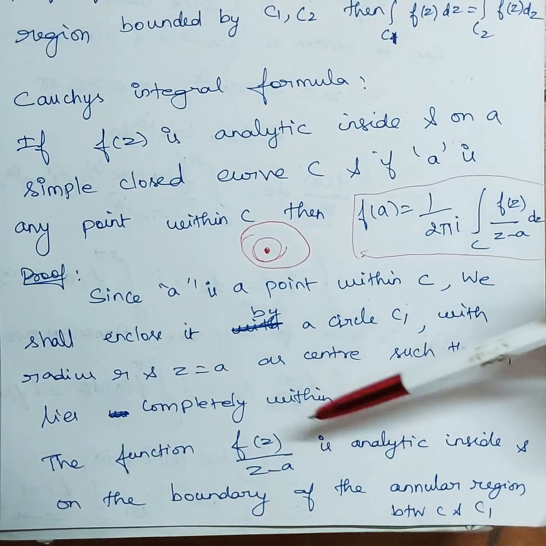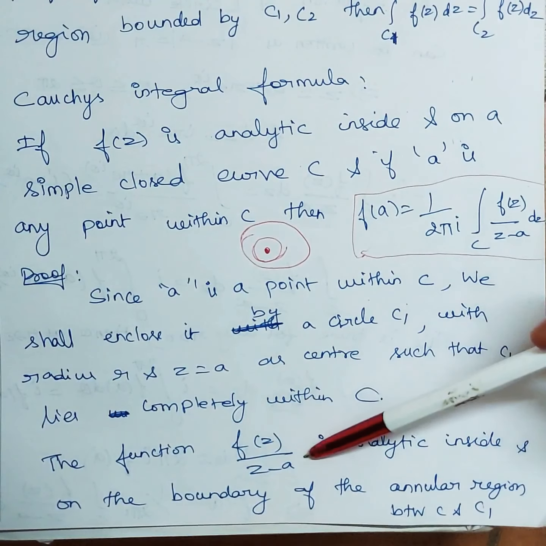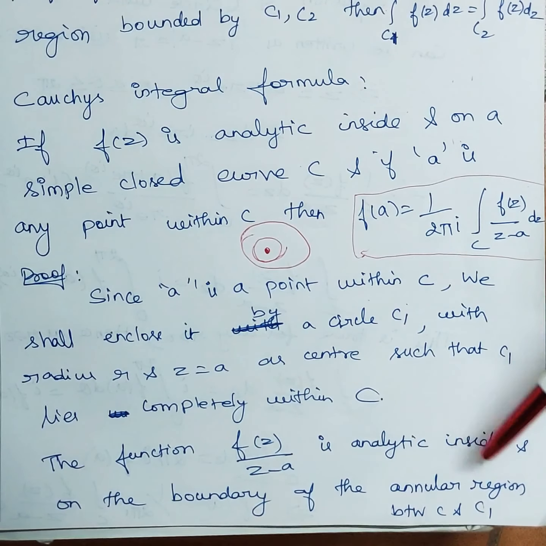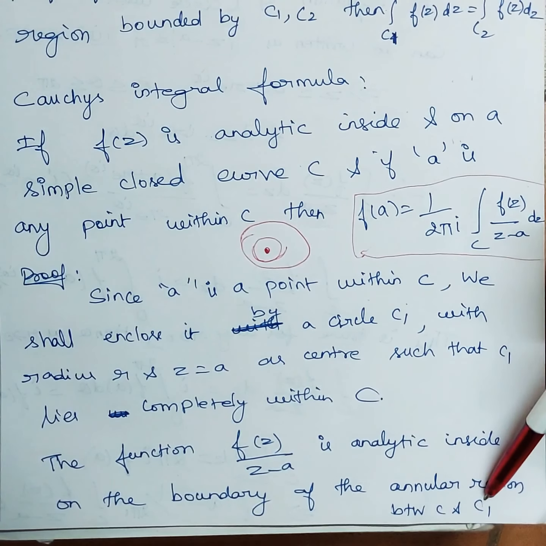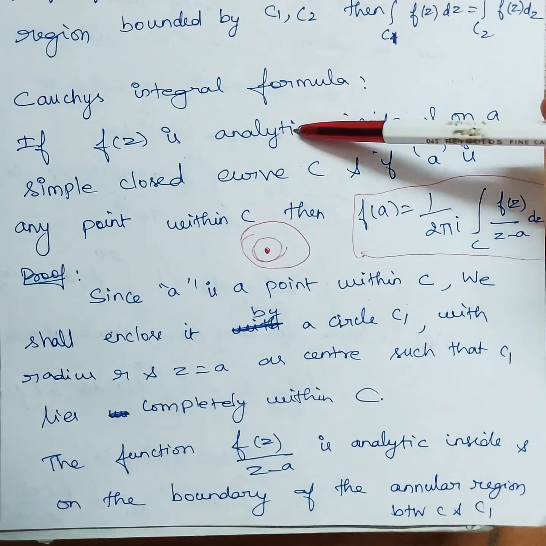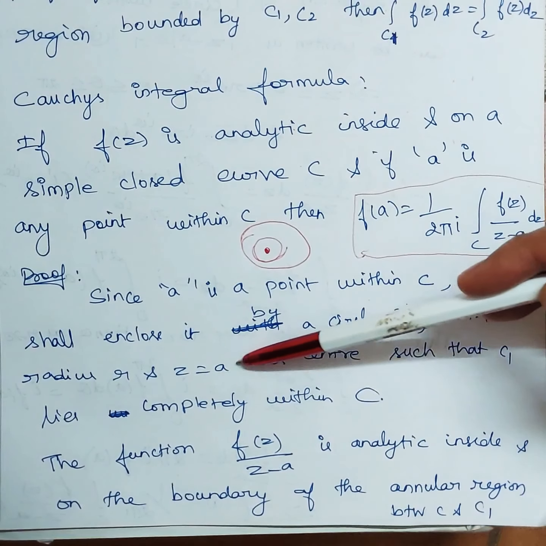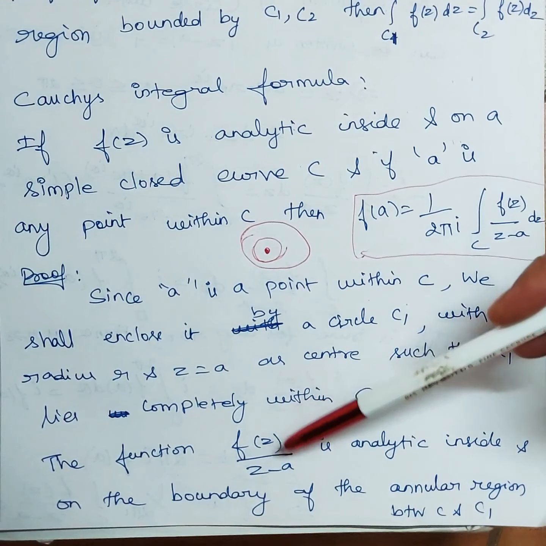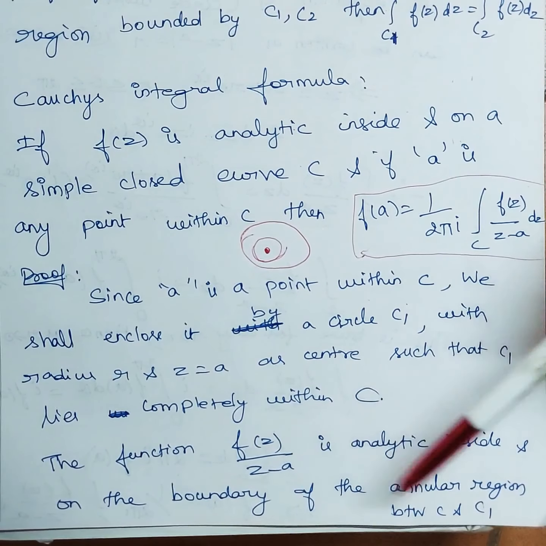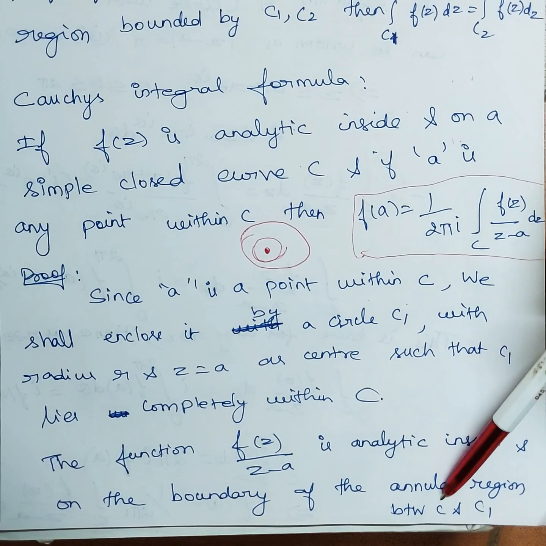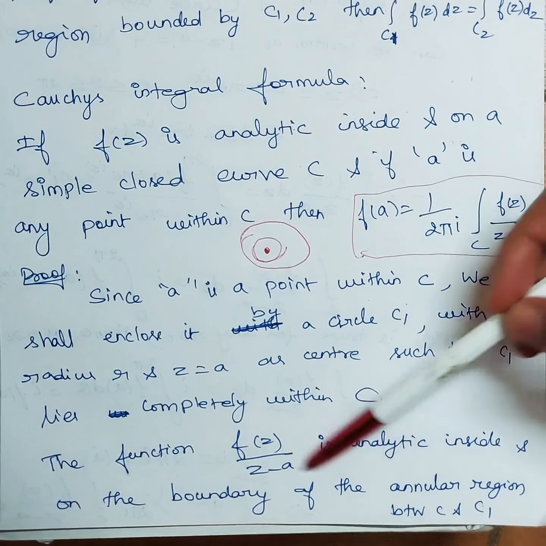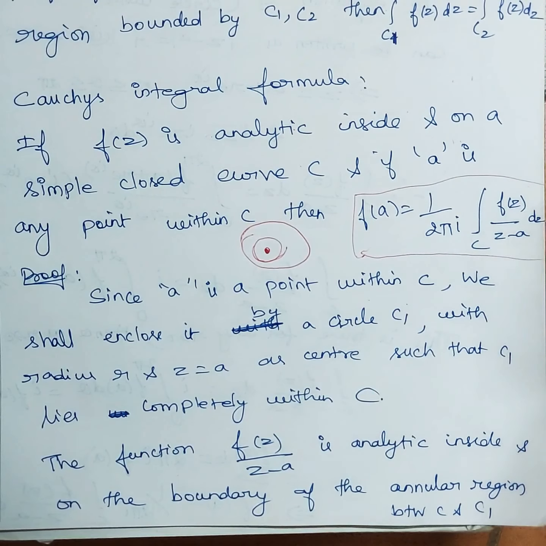Now what we have got is that the function f of z by z minus a is analytic inside and on the boundary of the annular region between C and C1. The function f of z is already analytic, so f of z by z minus a is also analytic inside and on the boundary of the region. Two curves are there, C and C1, and the function is analytic inside and on the boundary, so just now we saw the property, right?